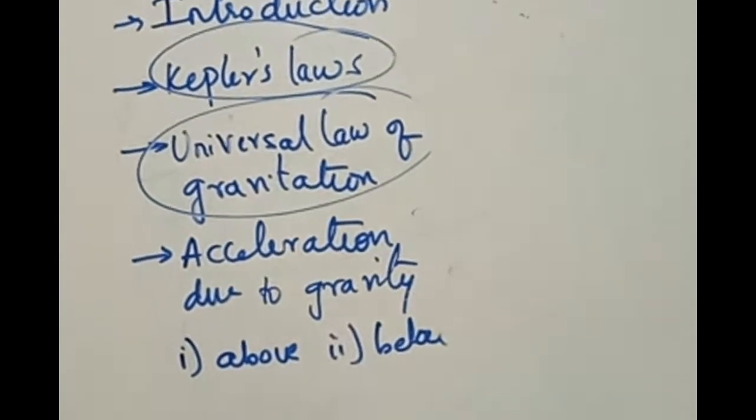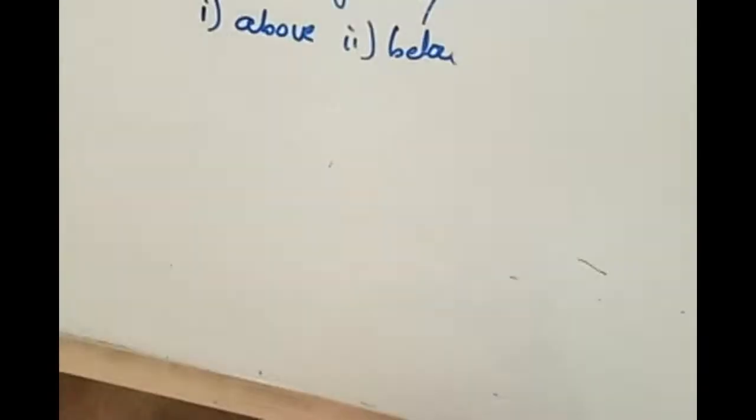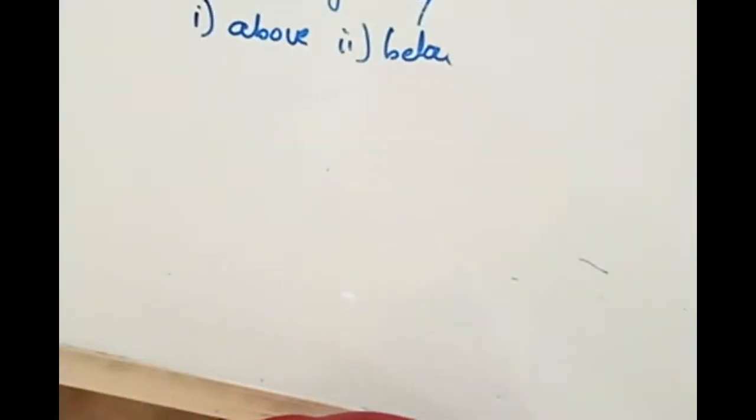What is that you know about gravitation? G is 6.626 into 10 to the power minus 11. That is the numerical value of the universal gravitational constant, denoted by capital G.